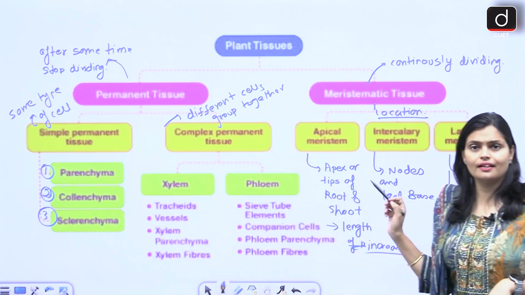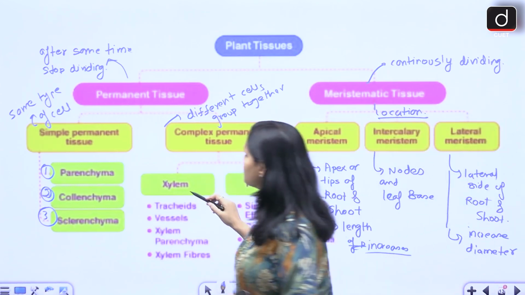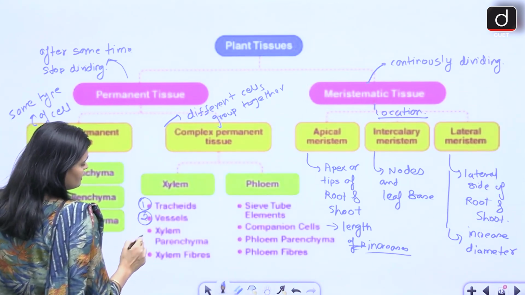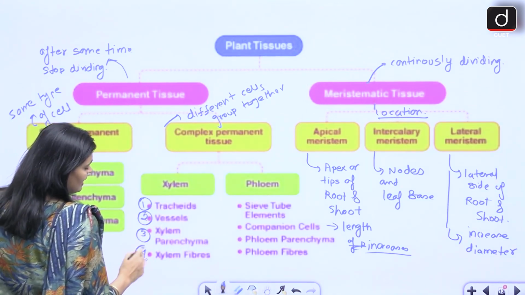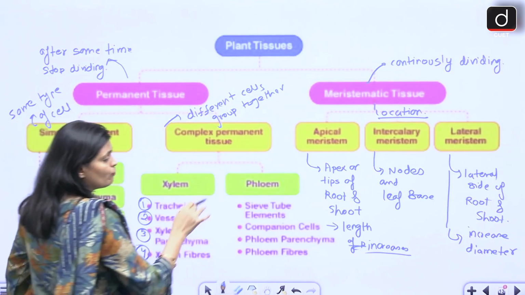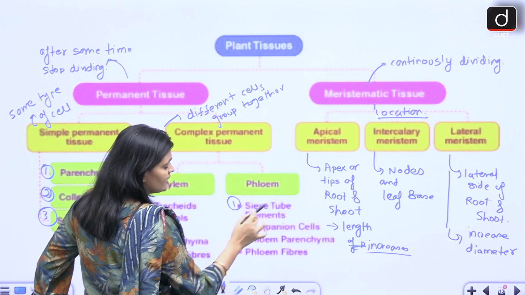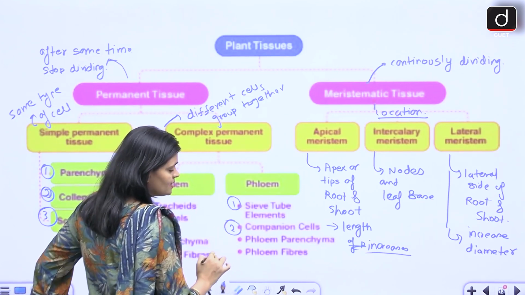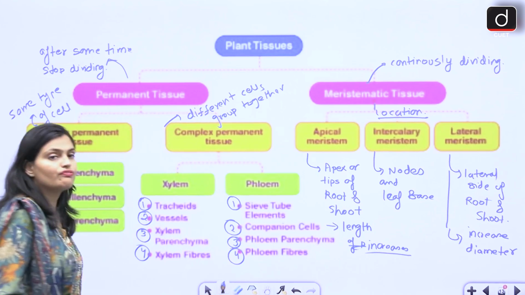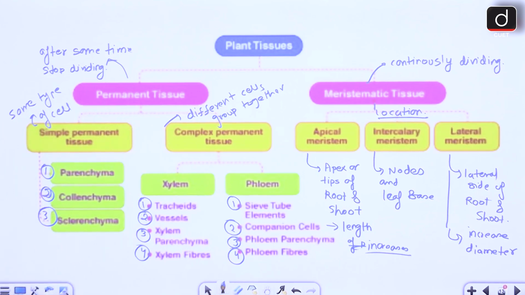Complex tissues are xylem and phloem. Xylem is made up of four types of cells: tracheids, vessels, xylem parenchyma and xylem fiber. Phloem is made up of four types of cells: sieve tube elements, companion cells, phloem parenchyma and phloem fibers.